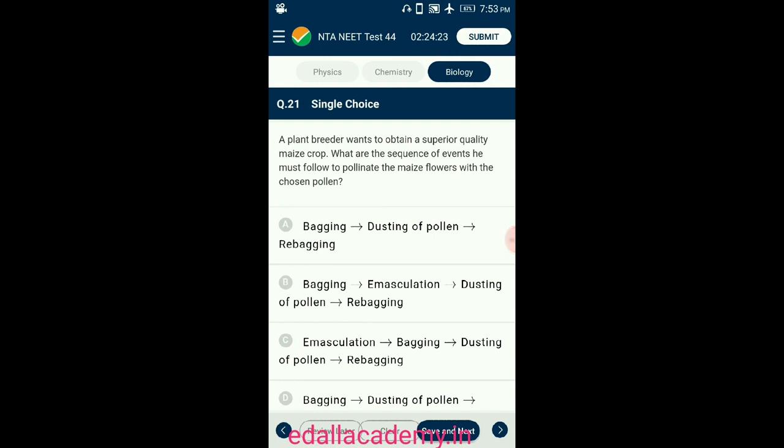So the answer for this question is option A. Bagging, followed by dusting of pollen, followed by rebagging. So the correct option is A.